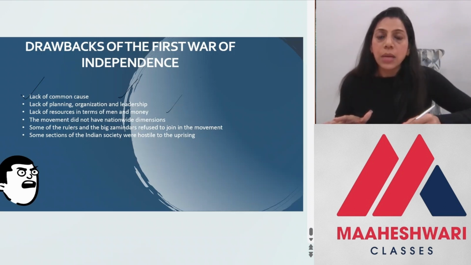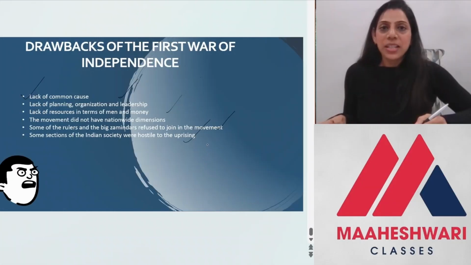And then, of course, some of the rulers and big zamindars, they refused to join the movement. So that is another reason why the movement failed. Some sections of the Indian society were also hostile to the uprising. They didn't agree that it was the right thing to rebel against the government. So these were the main reasons why the war was a complete failure. These were the drawbacks of the first war of independence, and that sums up your chapter.